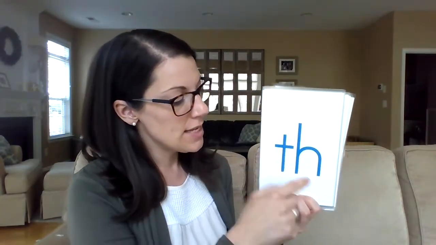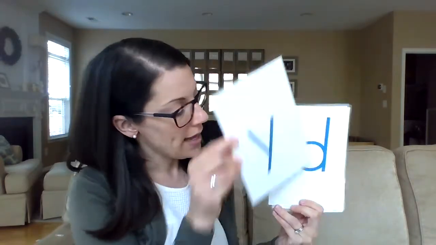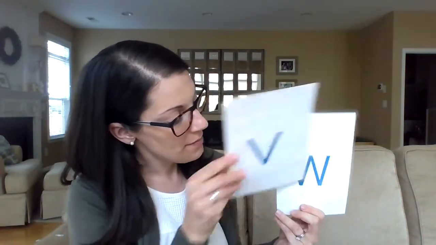M, TH, B, H, A, C, G, O, R, K, X, I, Z, N, J, T, F, P, L, E, Y, D, CH, S, Q, U, SH, V, W.